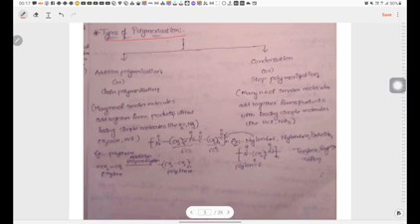They are addition polymerization and, second one, condensation polymerization. Addition polymerization is also called chain polymerization.